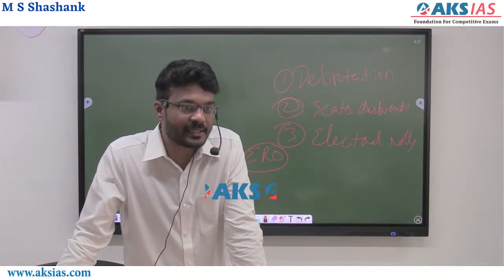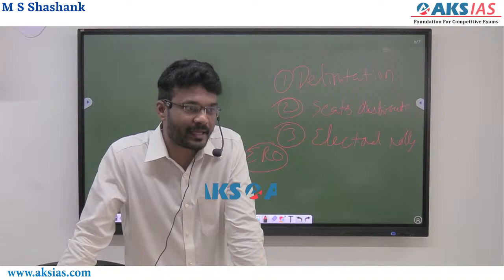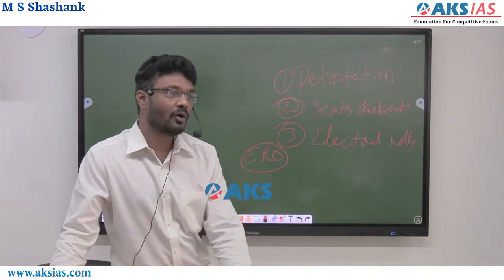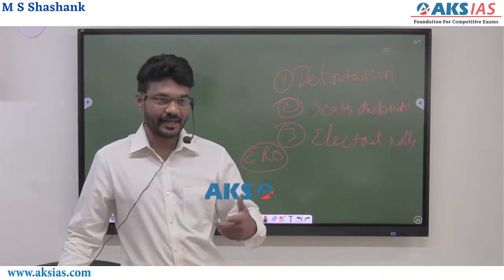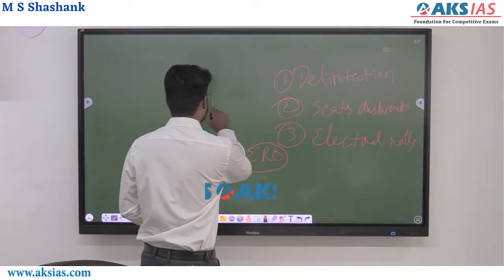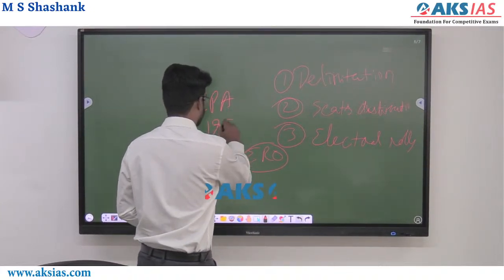If he is in jail, can he register? There are many conditions to it. All these conditions are there in the Representation of the People Act 1950.